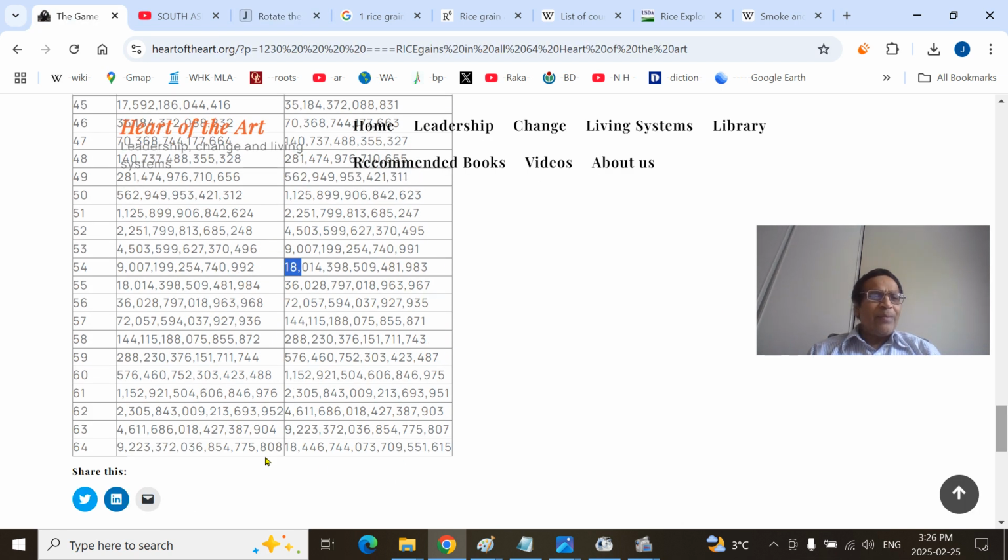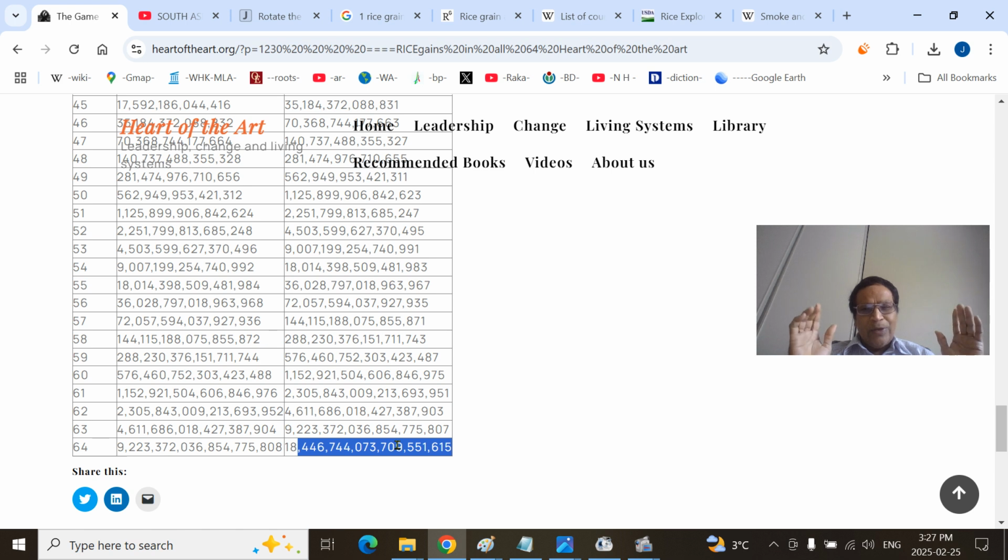By the time you come to the 64th square, what is highlighted is 18 zeros. 9 followed by 18 zeros is 9 quintillion grains present on just square 64. If you count all the grains on the entire board, you just nearly double it. You have 18 followed by 18 zeros, very easy to remember, quintillion grains. If you convert it based upon 20 milligrams per rice grain, you get around 360 followed by 3 zeros million tons, or 360 billion tons.